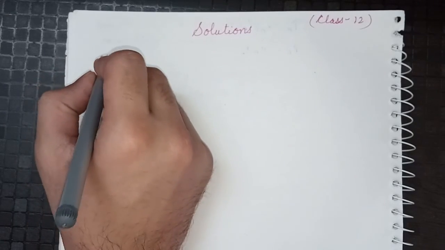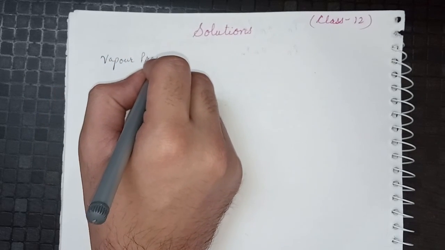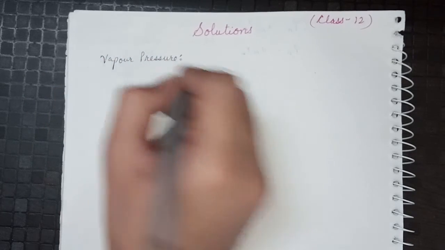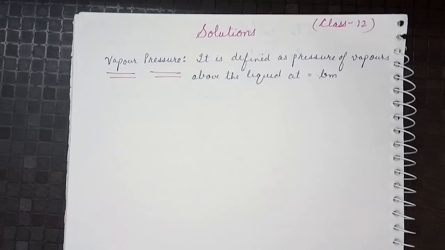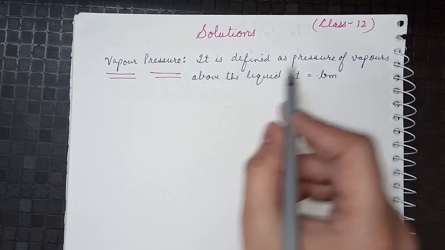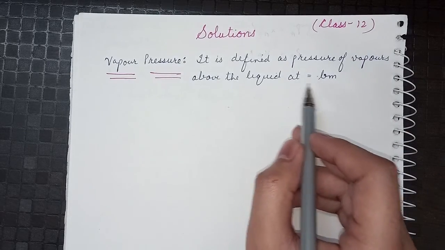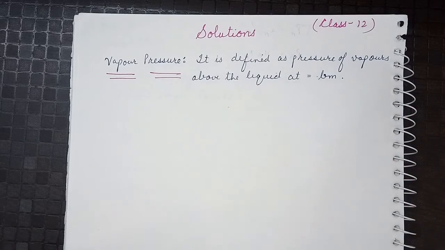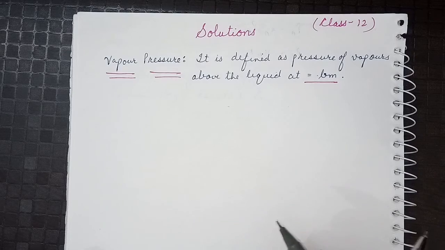What is vapor pressure? जैसा कि हमें नाम से ही क्लियर और आइडिया लग रहा है कि वेपर्स का प्रेशर. So इसकी डेफिनेशन क्या होगी? It is defined as pressure of vapors above the liquid at equilibrium. So यहाँ सबसे important term है equilibrium. What is the equilibrium? What type of equilibrium we are talking about here?